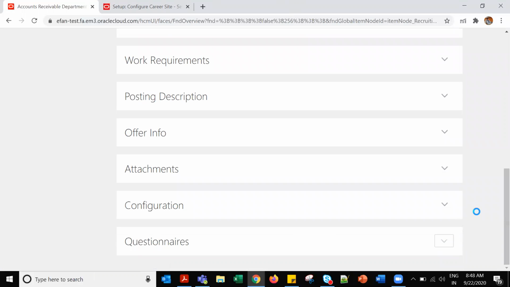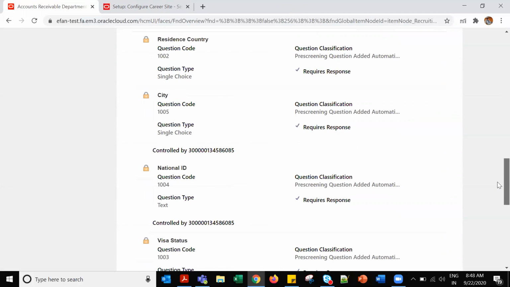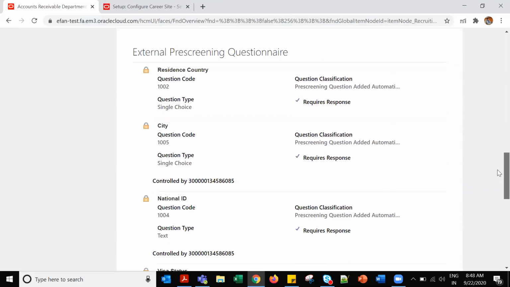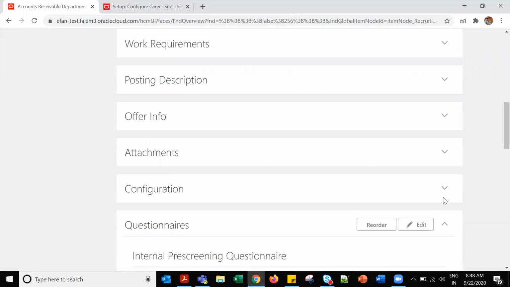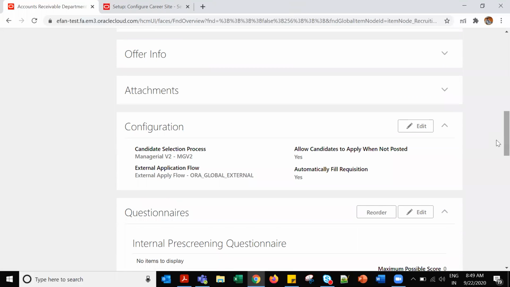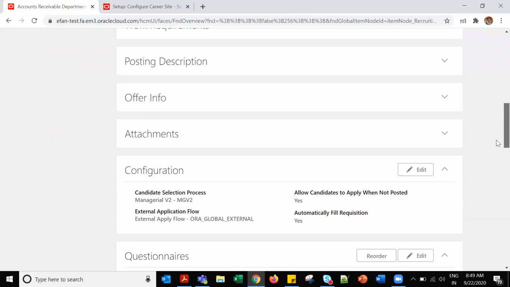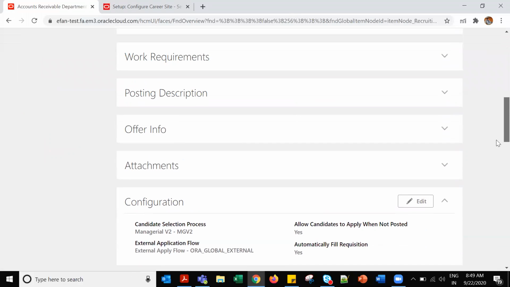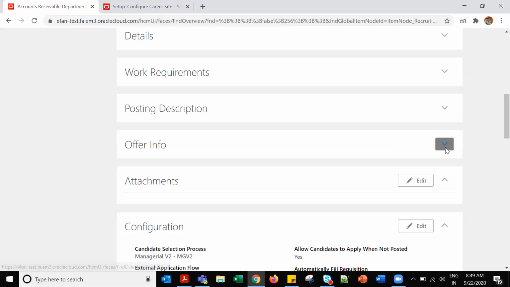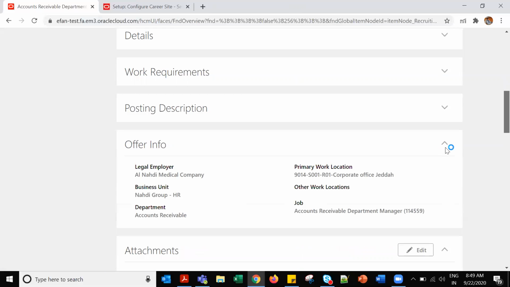This is questionnaires. Attachments, offer information here.